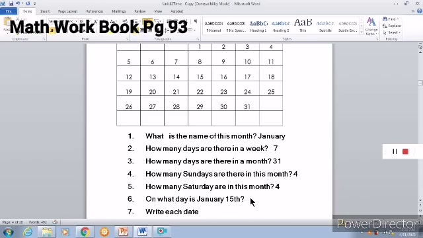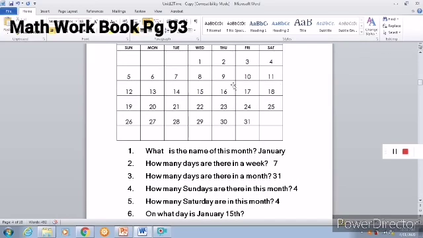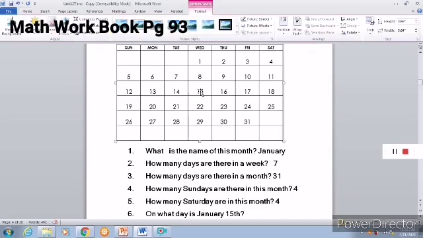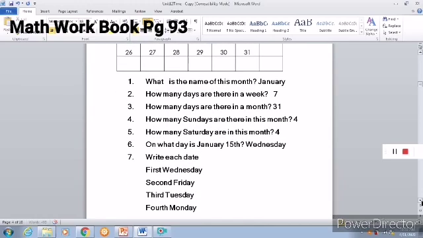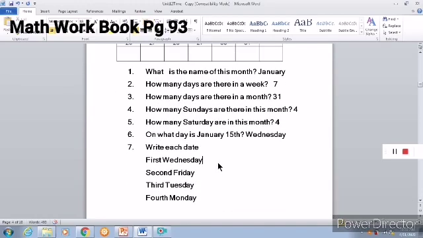Then, on what day is January 15th? So, you see in the calendar, where is 15? 1, 5, 15. First, you have to see where is that date. After you have seen it, you have to go above and see which day it is. It is Wednesday. January 15th is a Wednesday. You write that. Write the correct spelling. Wednesday.